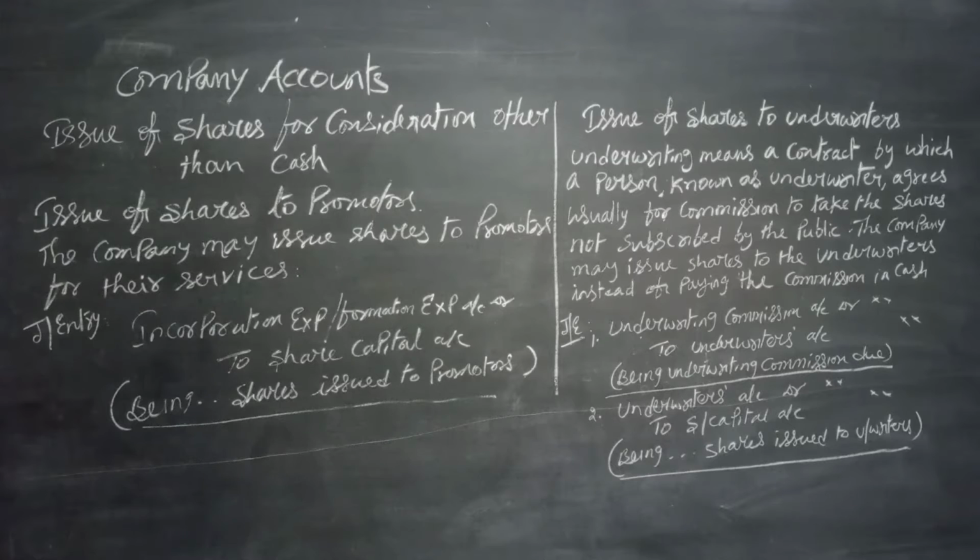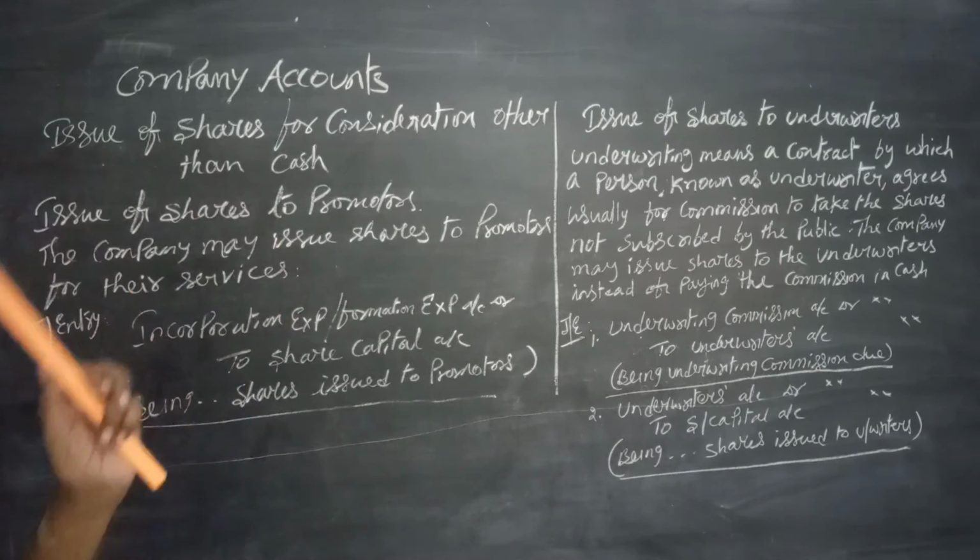Next point is issue of shares to underwriters. And who are underwriters? What is underwriting first? Underwriting means a contract by which a person known as underwriter agrees, usually for commission, to take the shares not subscribed by the public. When the company issues shares to the public, sometimes the public do not apply.